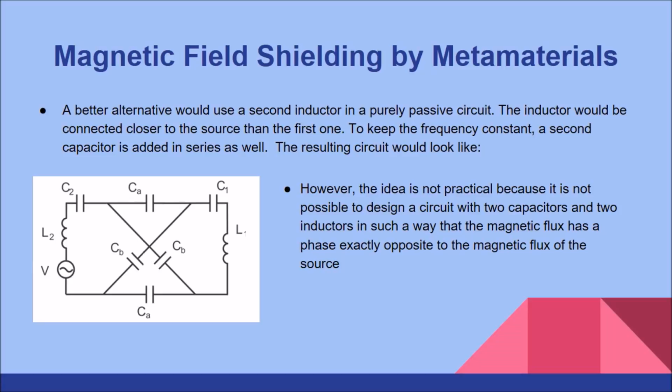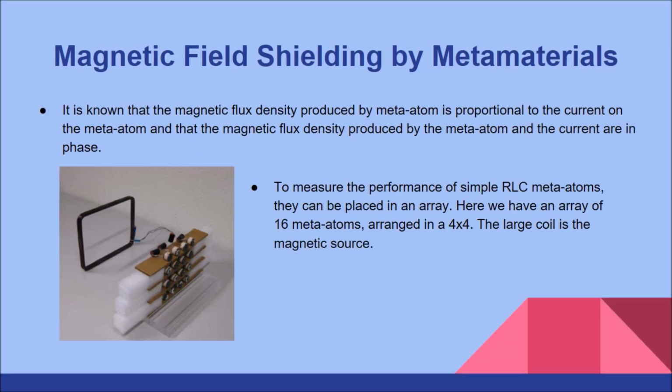However, the idea is not practical because it is not possible to design a circuit with 2 capacitors and 2 inductors in such a way that the magnetic flux has a phase exactly opposite to the magnetic flux of the source. It is known that the magnetic flux density produced by the meta-atom is proportional to its current, and that the flux density produced by the atom and the current are in phase.